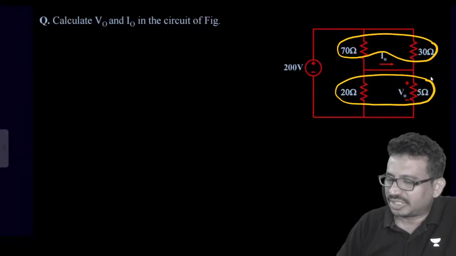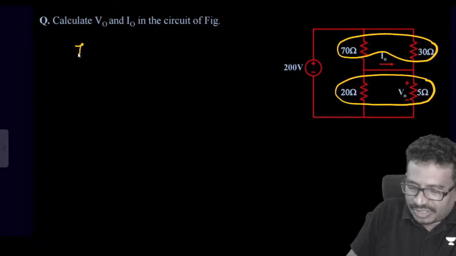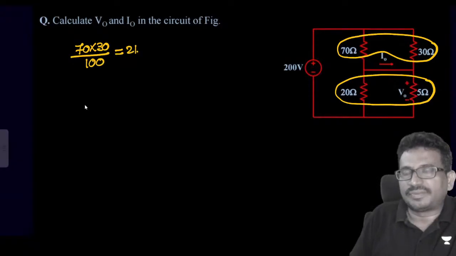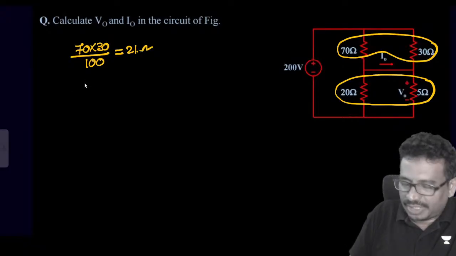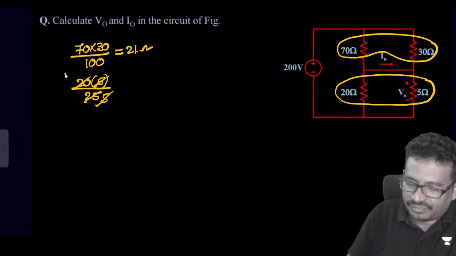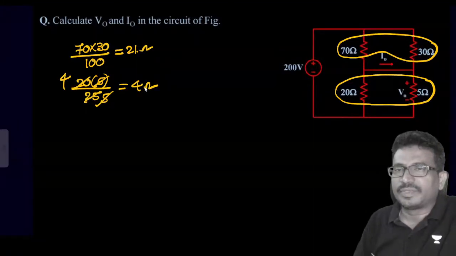So you can see how much will come. This is 70 into 30 by 70 plus 30, which is 100, so it will be 21. Next, this is 20 into 5 by 25, that is 5 fourths, which will be equal to 4.